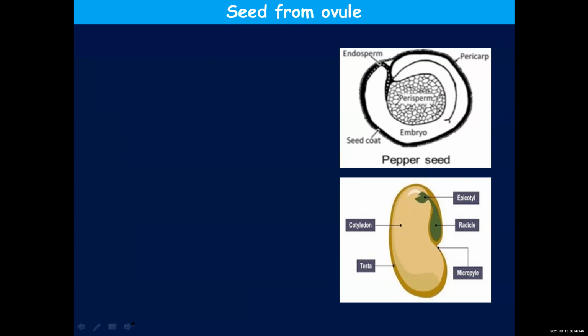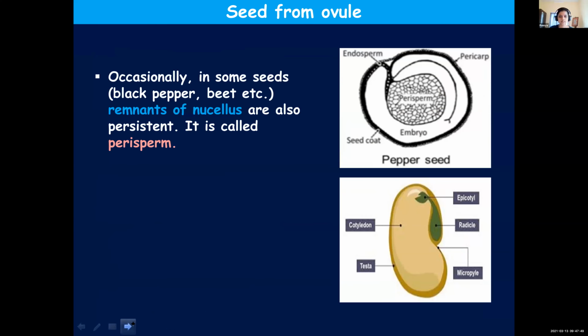Now, next, in some seeds, for example black pepper, remnants of nucellus are also persistent. Where did we learn about nucellus, children? What is special about nucellus? Where did we discuss this? Anybody remembering? Mass within the integuments. So there, what was the role of nucellus?